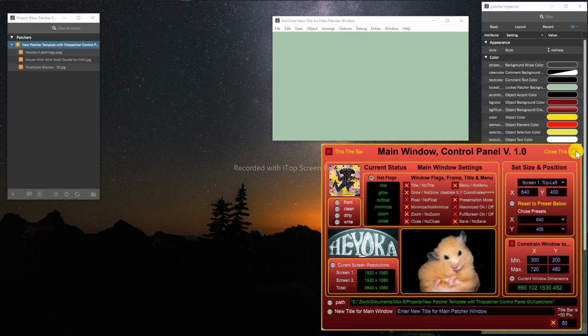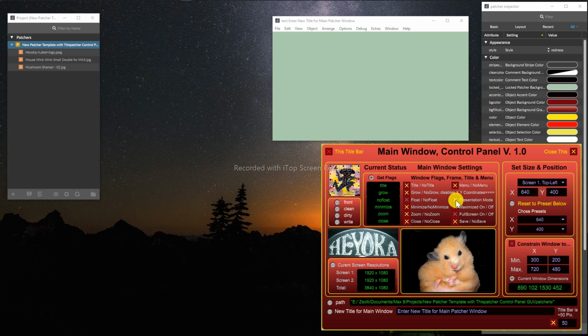If you had it closed prior to closing the window and you have save on, then it will not appear when you open the patcher. Then you have to open it manually. So if you don't save it, then it will come back in whatever state you saved it the last time. So you can just do that.